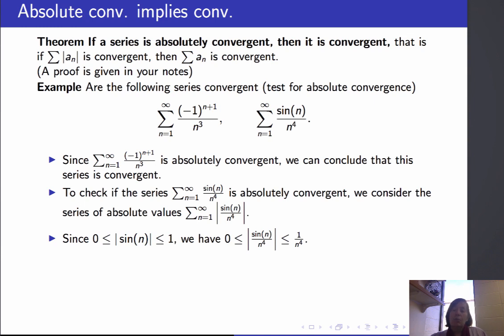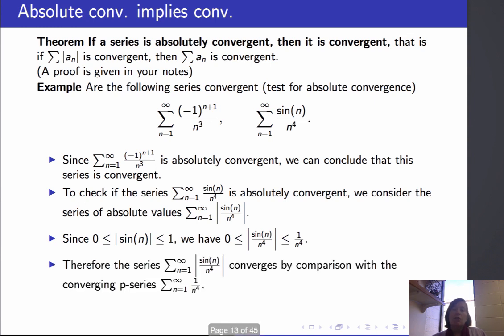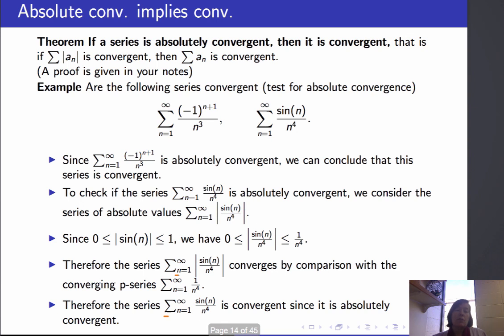So I'm going to compare this series to the sum of 1 over n to the 4, which is a p-series with p equals 4, and I know it converges. Since the absolute value of sine n over n to the 4 is less than or equal to 1 over n to the 4, I can conclude that the sum of the absolute values of sine n over n to the 4 is a convergent series by comparison with this p-series.